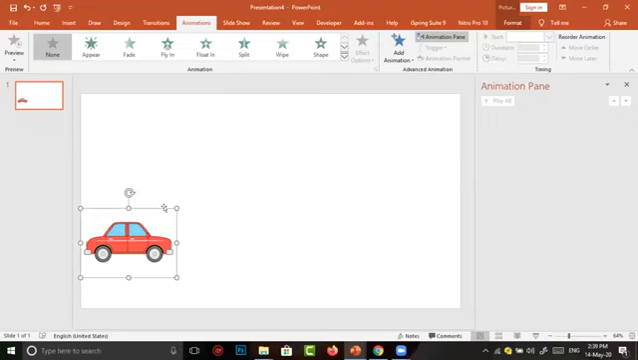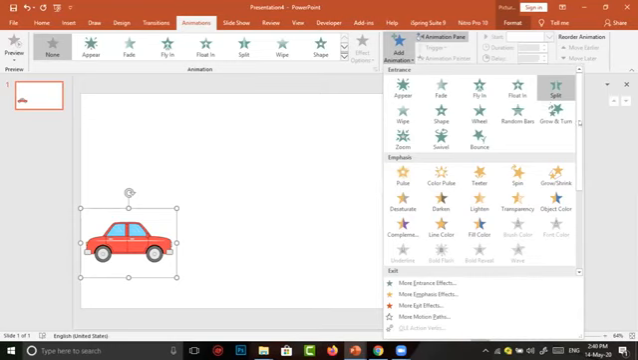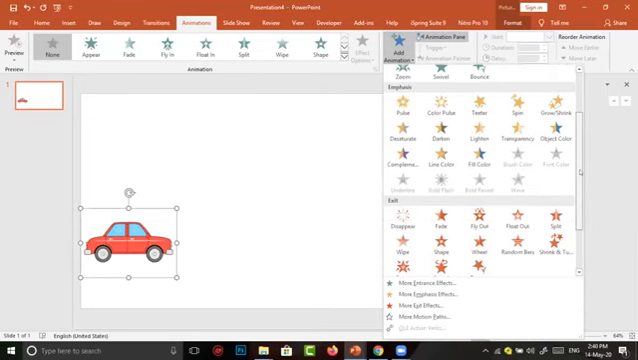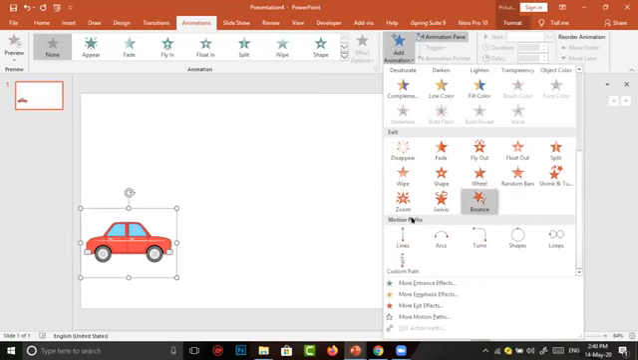Now I select the car. Now I want to move the car. For this purpose, again I go to Animations. A blue star with the Add Animation caption is there. Simply I click on the small down arrow in the Add Animation button. It shows many options, in which at the bottom motion paths are there. There are many motion paths. Here, More Motion Paths is also available.